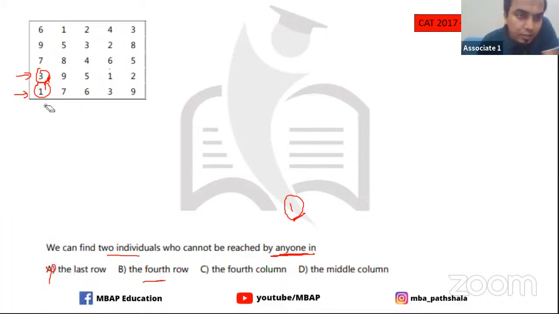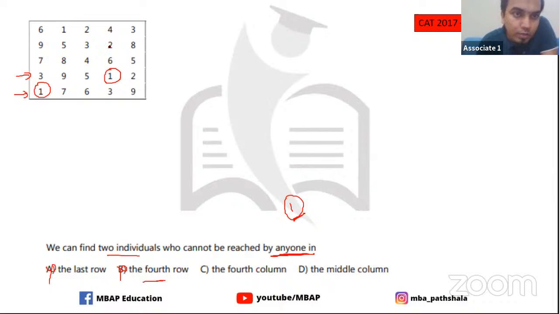Over here, 1 can go there. So in this case also 1 is there, and in this case 2, which 1 can go here. So in this case again the 4th row is also eliminated. All right, let's look at the 4th column now.